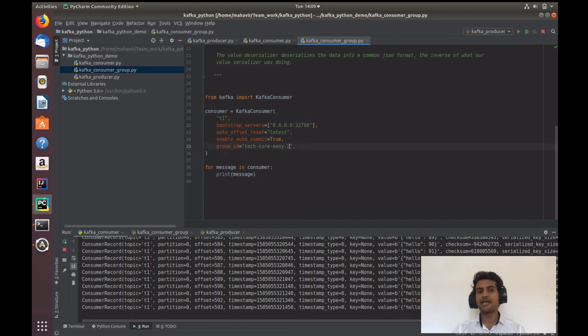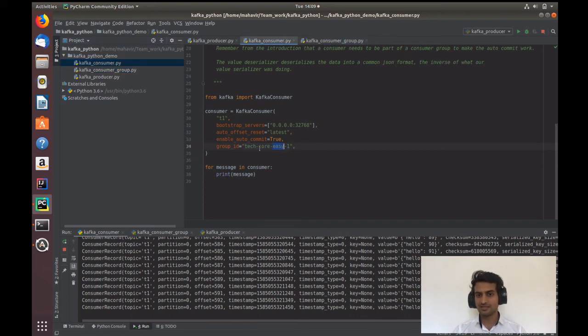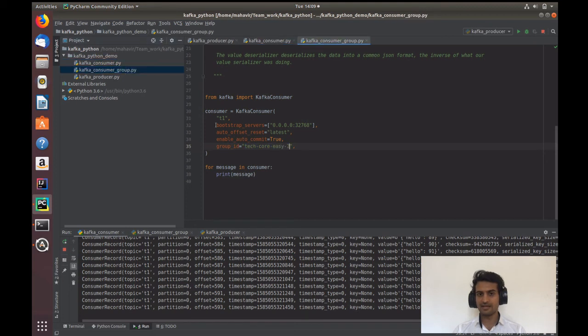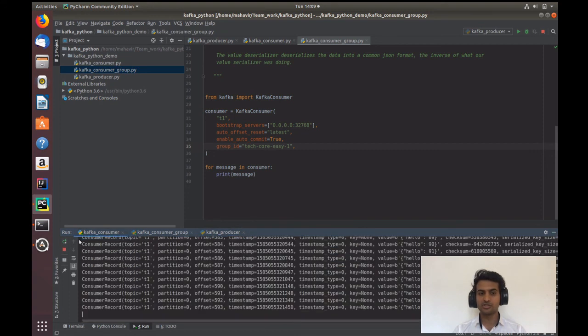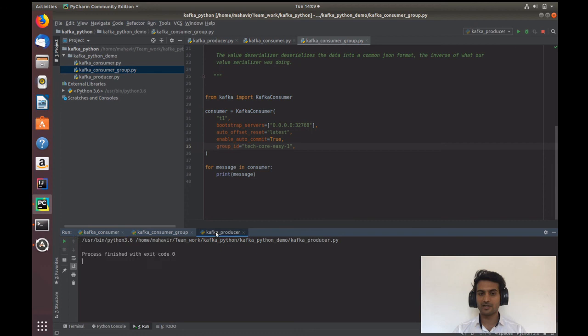What if I give the same group ID to the two applications? This is TechCoreEasy 1, and here also let me give TechCoreEasy 1, and restart this application. Now what if I push the Kafka producer? Let's watch.